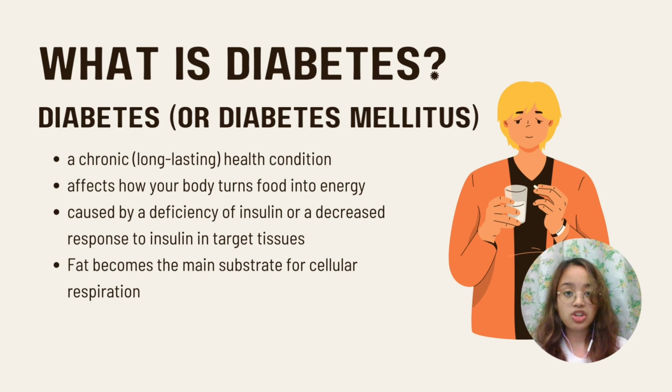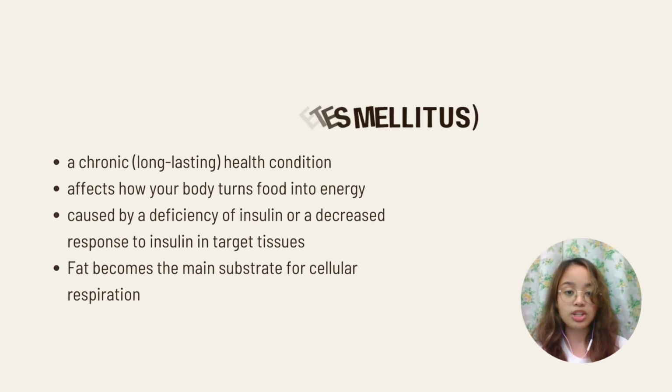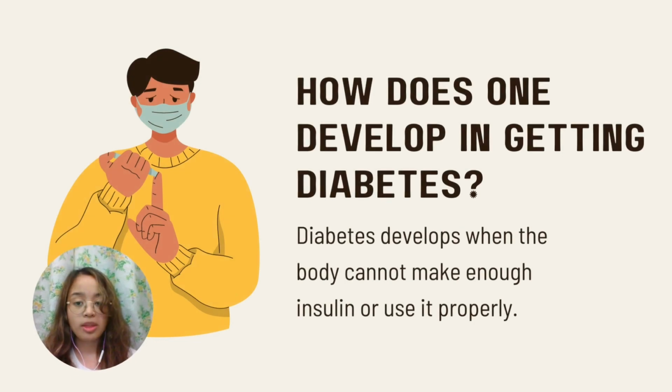It is caused by a deficiency of insulin or a decreased response to insulin in target tissues. Here, the blood glucose level rises, but cells are unable to take up enough glucose to meet metabolic needs. Instead, fat becomes the main substrate for cellular respiration. Diabetes develops when the body cannot make enough insulin or use it properly. Insulin is a hormone that helps regulate blood glucose levels, and without a sufficient amount working correctly, health complications can occur.